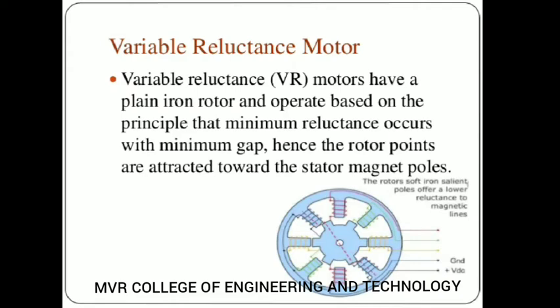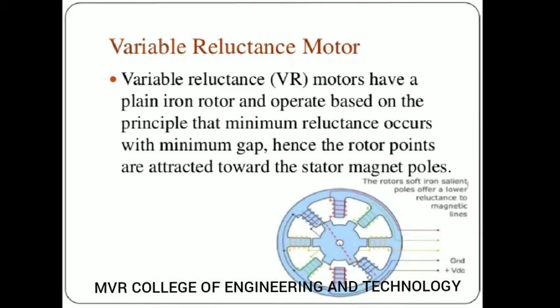So here the rotor is a plain iron rotor, it is not made up of a permanent magnet, but your rotor will rotate according to the principle of reluctance. So what is meant by reluctance? Reluctance means opposition to magnetic flux. The rotor has soft iron salient poles, which offer a lower reluctance to magnetic lines.